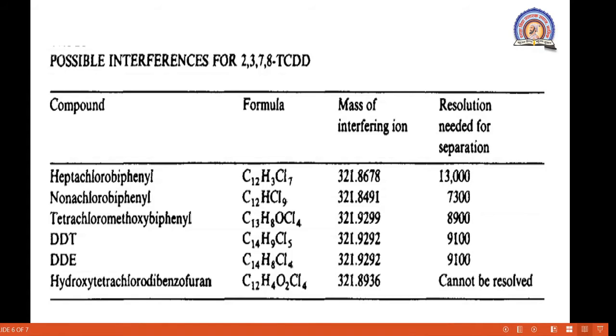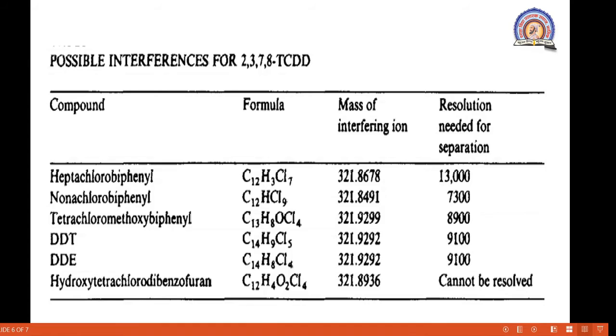Here, this is the analysis of an environmentally important compound, that is TCDD, tetrachlorodibenzo-dioxin. Using a quadrupole it would not be possible to distinguish TCDD from the other compounds.